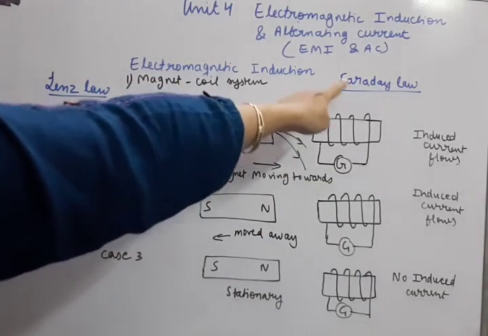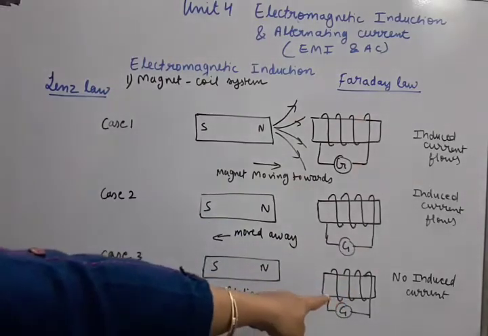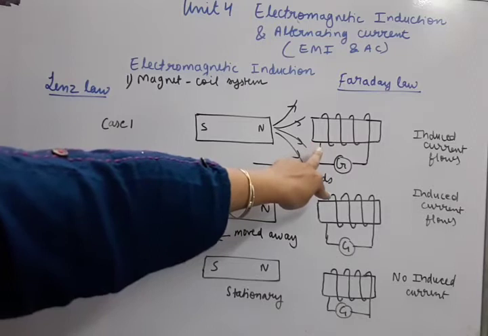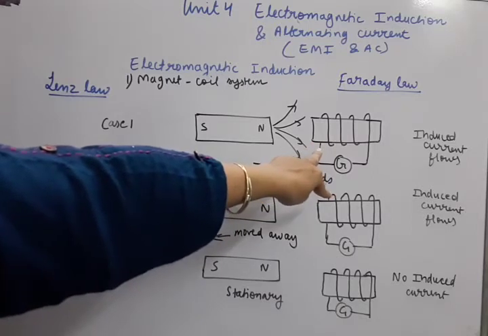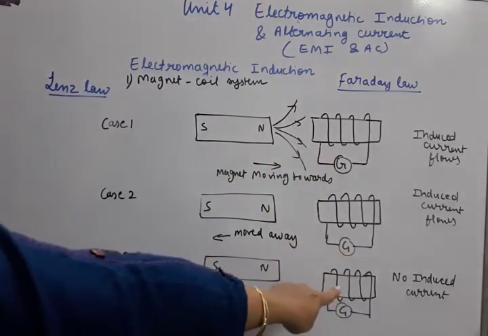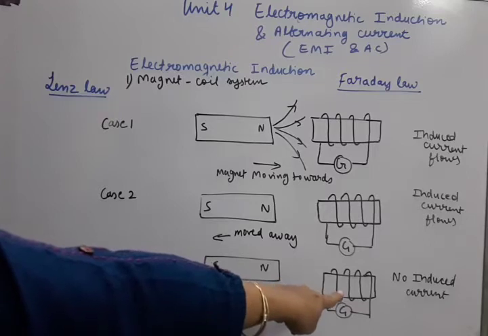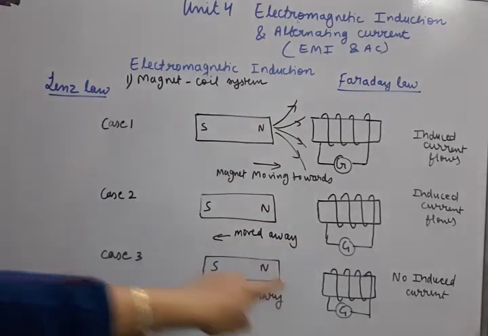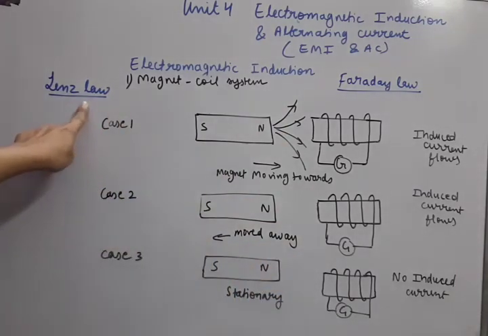Faraday law means in which cases the induced current will be produced. So in these two cases induced current is produced because change of magnetic flux is present here. And in this case no induced current is produced because no change of magnetic flux is present. Now in these same circuits, we are going to apply Lenz law to find the direction of induced current.